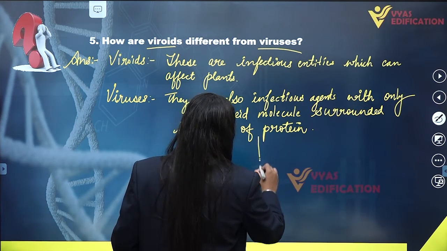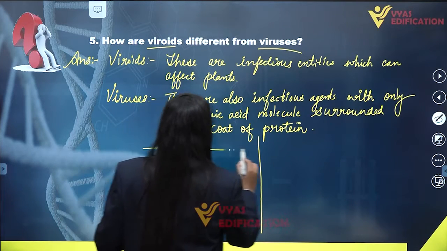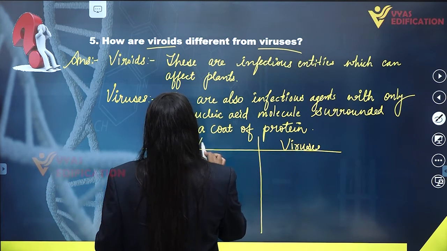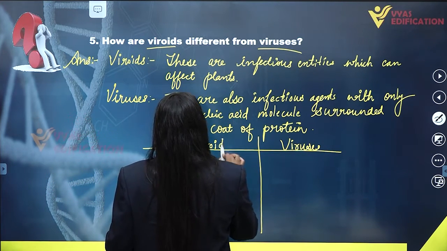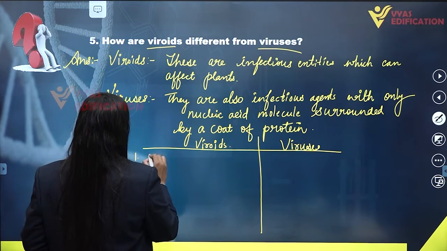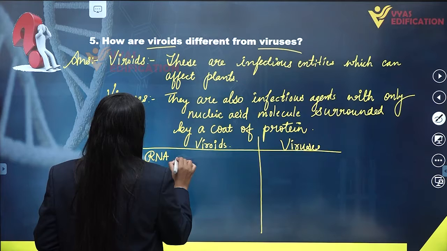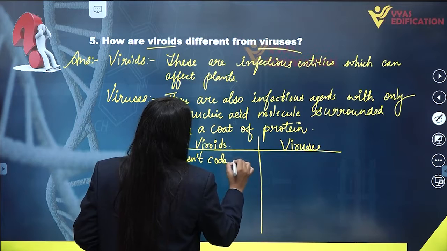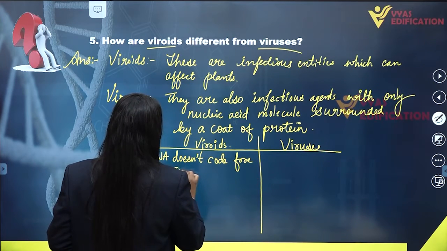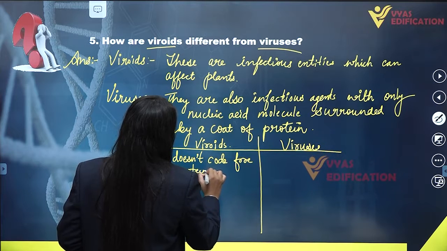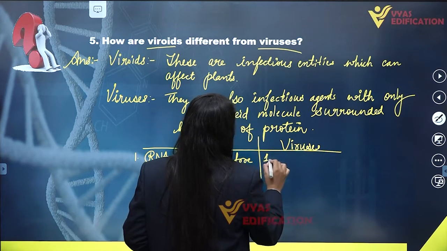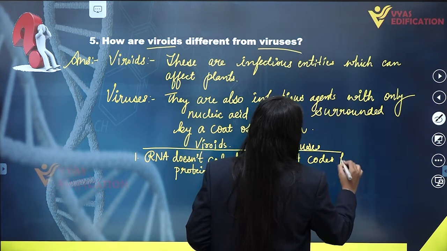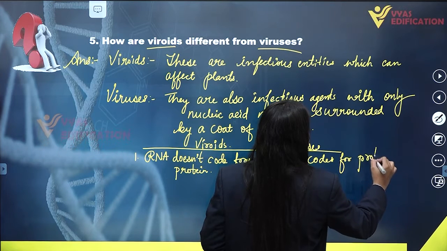If we want to differentiate between viruses and viroids, here we are going to discuss viruses and here we are going to write about viroids. First of all, RNA in case of viroids doesn't code for protein, whereas in case of viruses RNA codes for protein.